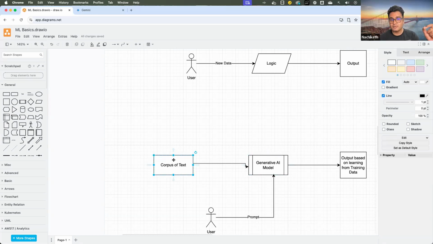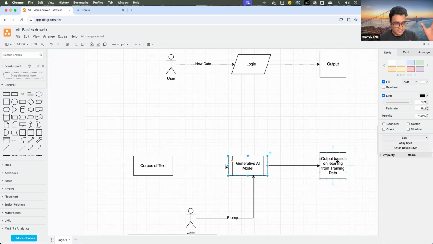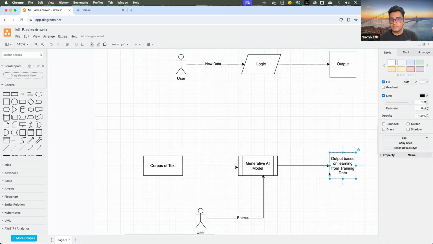Hence, training data is one of the important elements for training such a generative AI model, and the output that will be generated is based on the learning from such training data. This is the fundamental aspect you need to remember about generative AI applications.